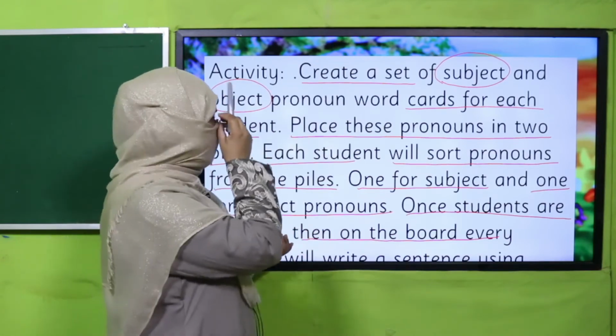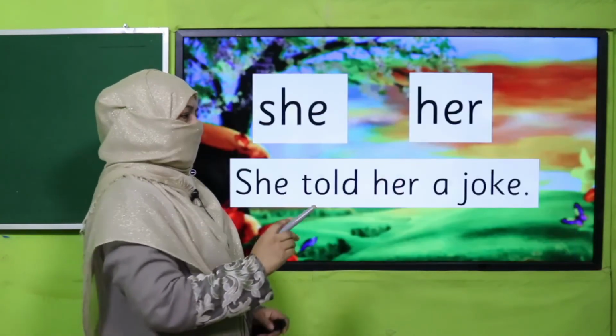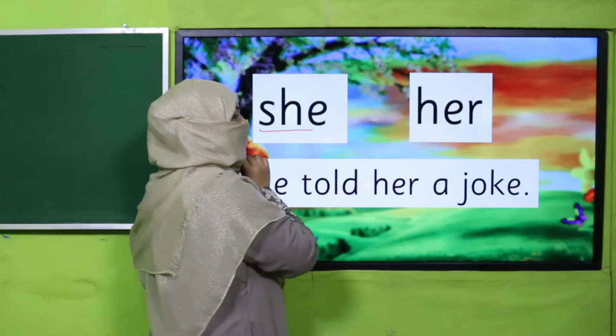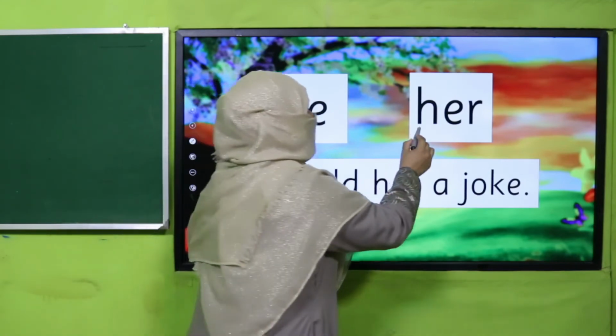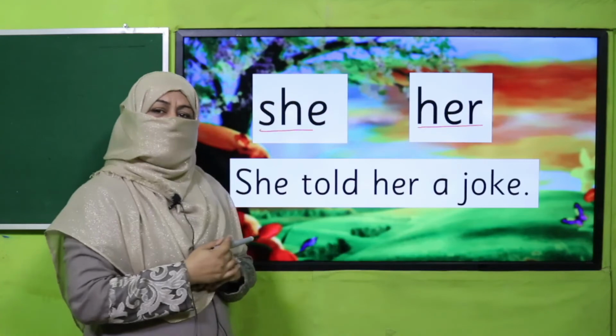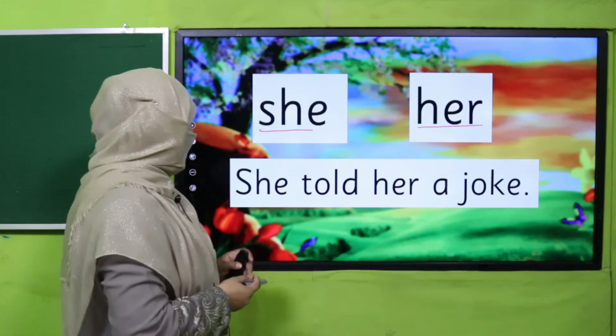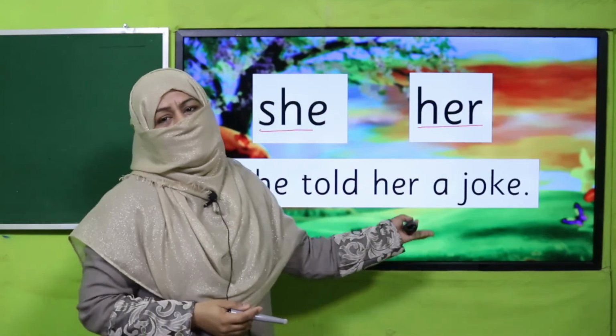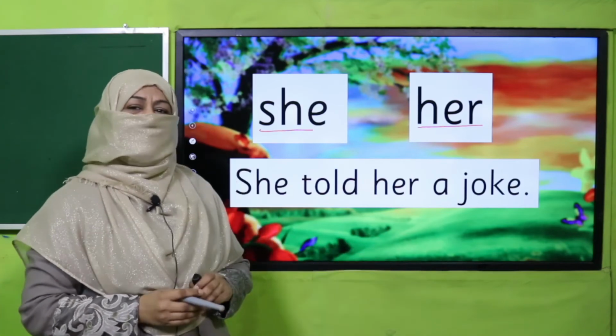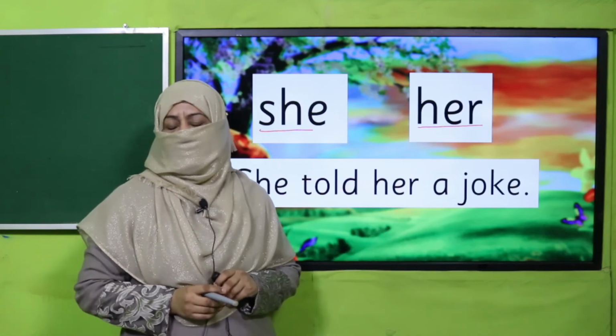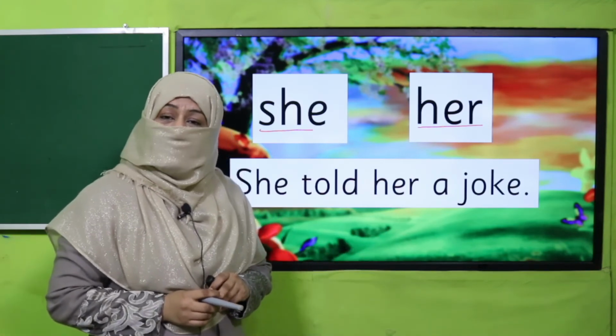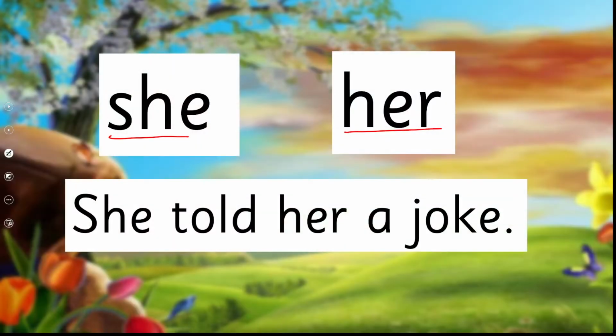And how you are going to write it? For example, you have taken one subject case, she, and object case, her. So you will use it in a sentence like, she told her a joke, right? This is how you are going to enjoy this activity. So pause the video, enjoy this beautiful activity, and then come back.